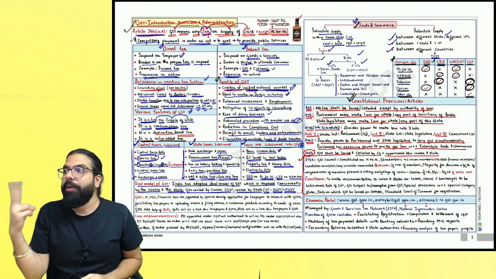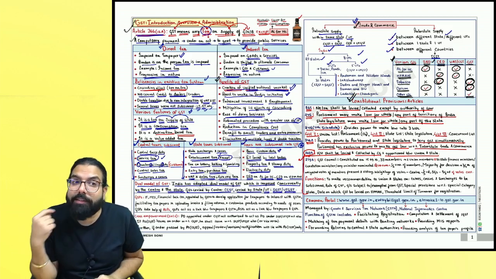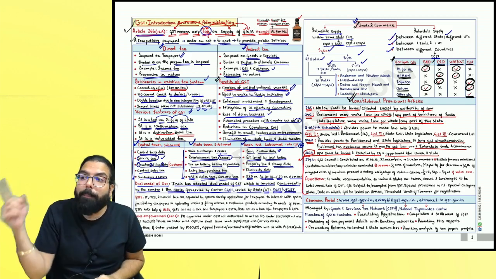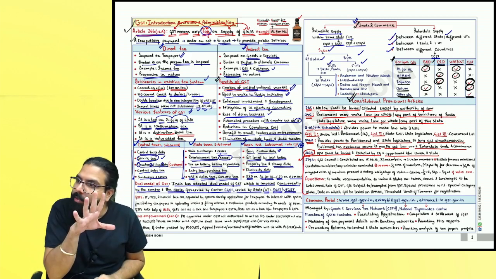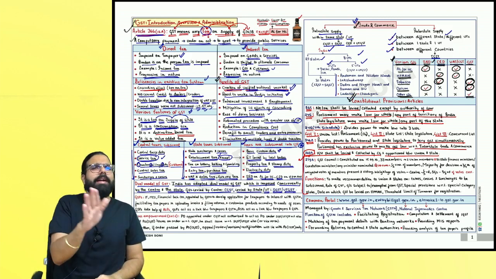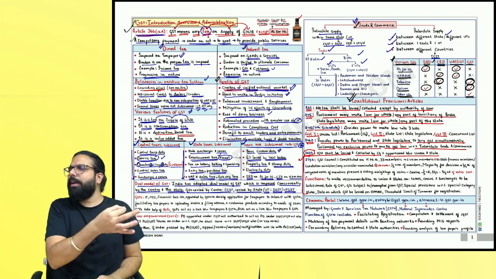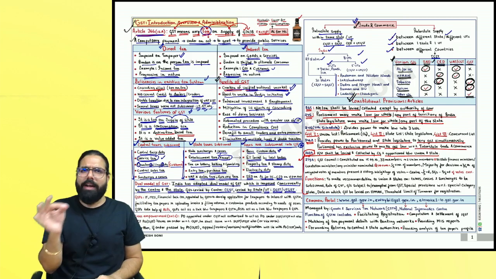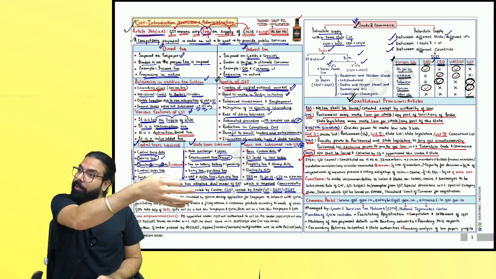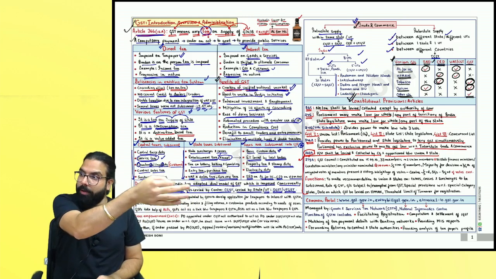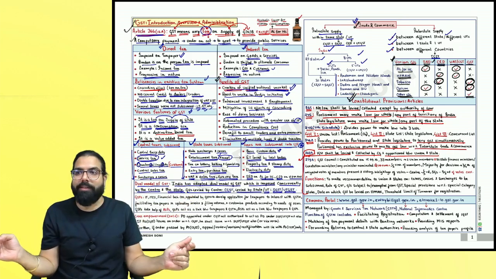Got it, everyone? Second thing, tax. Tax means compulsory payment to the government under an act to provide various public services. Then I told you the difference between direct tax and indirect tax. Direct tax is on the taxpayer. Indirect tax is on goods and services. In direct tax, the burden is on me. In indirect tax, the burden is on the ultimate consumer. Third, income tax. Indirect tax is GST and customs.